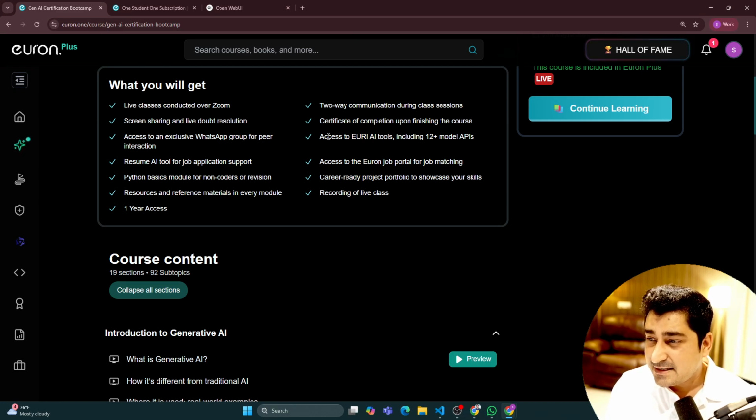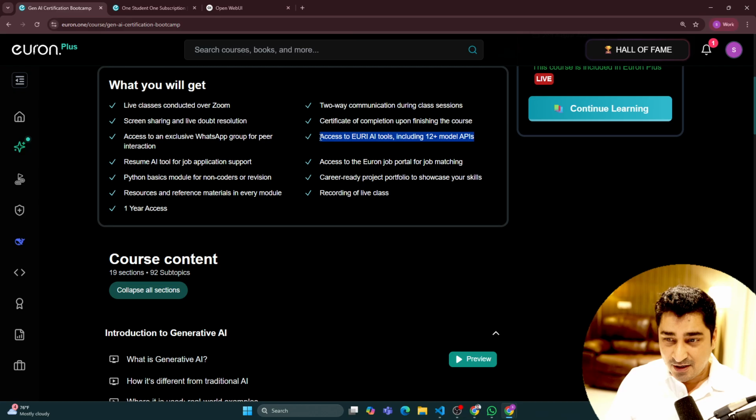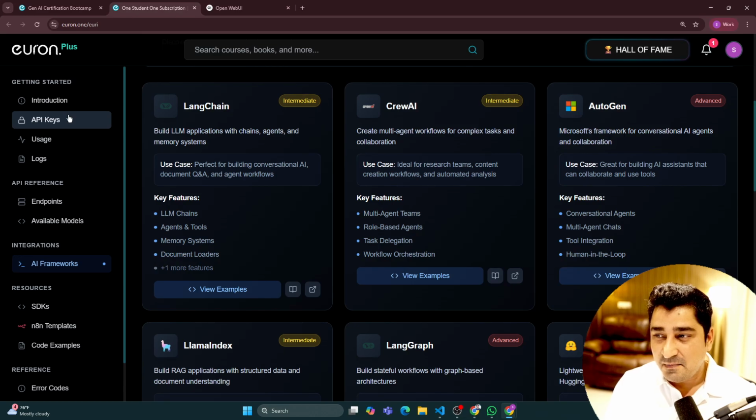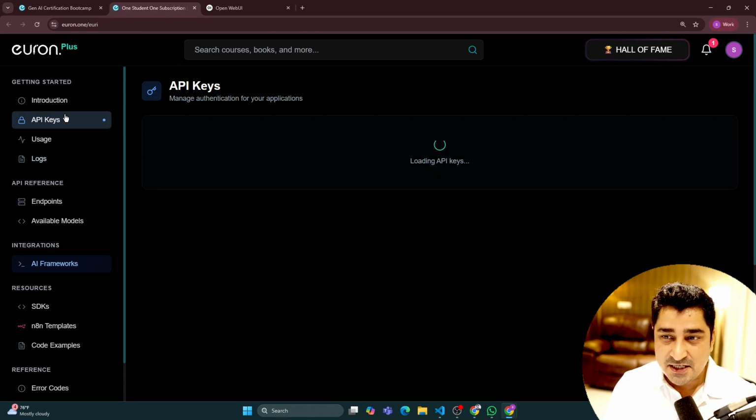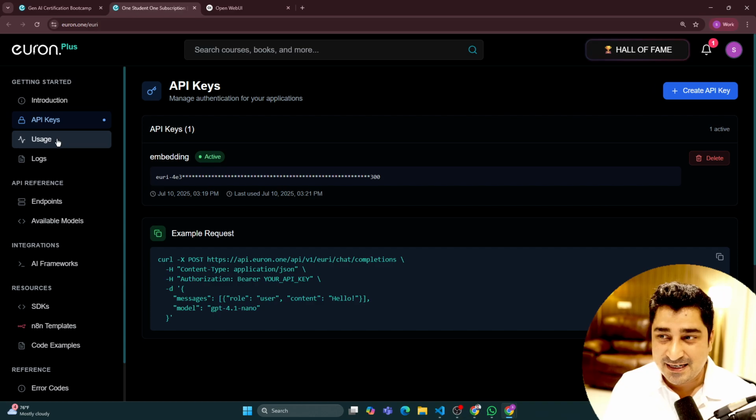We have mentioned access to the Euron AI tool, including 12 plus models, but now it has become 25 plus. When we launched it, at that point of time it was 12, but now it is basically 25. And just go and check out our API system. It's an amazing API system that we have created, where you get ease of use. Just in one click, you can create one API key, and with the help of one API key, you will be able to access all of those 25 models that we are talking about.